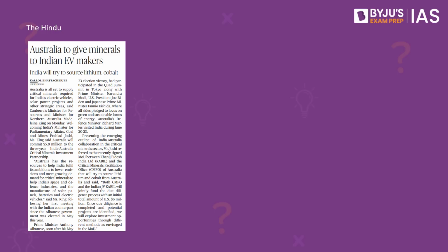What is the context? This article from today's The Hindu notes Australia agreeing to supply critical minerals to India. This includes supply of lithium and cobalt. These two minerals are critical not only for the manufacture of electric vehicles but also for solar power modules and other strategic areas like defense equipment manufacturing. Note, this is part of the 3-year India-Australia Critical Minerals Investment Partnership.